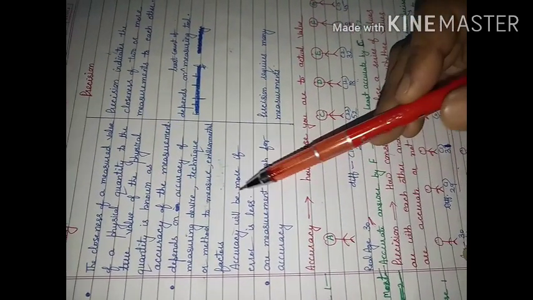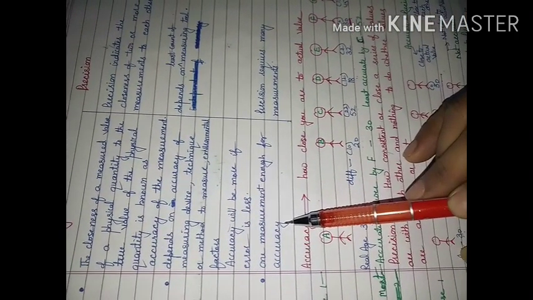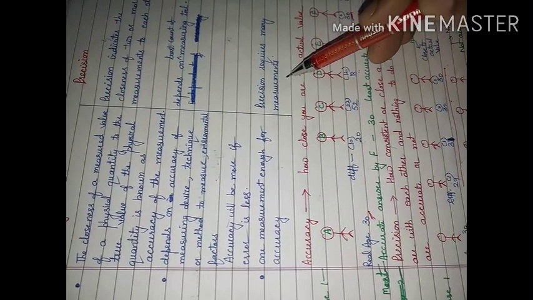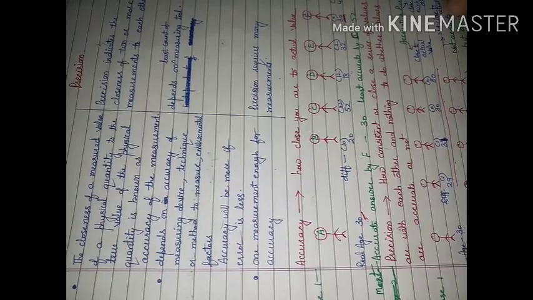And for accuracy we need one reading only, and for precision we need a set of measurements. So try more numericals related to this topic.